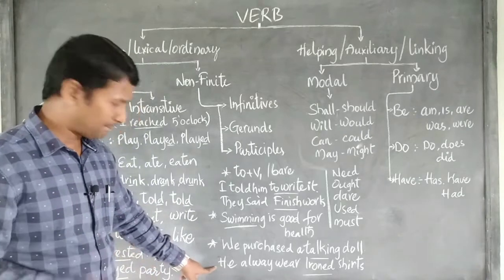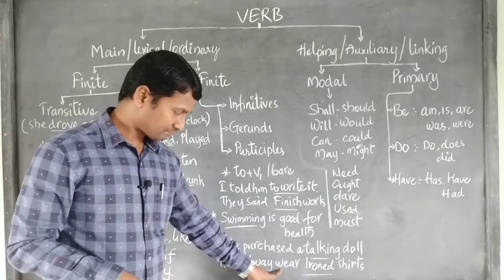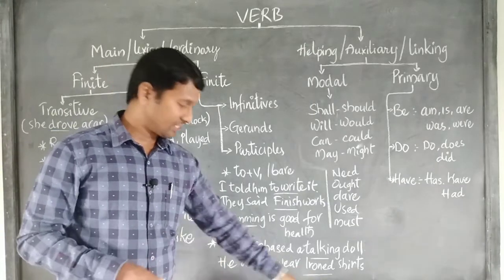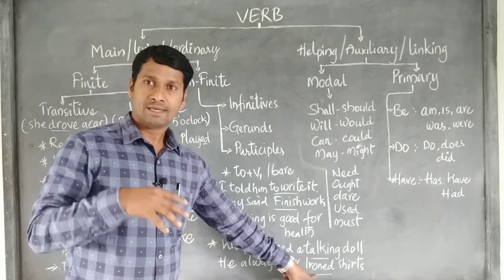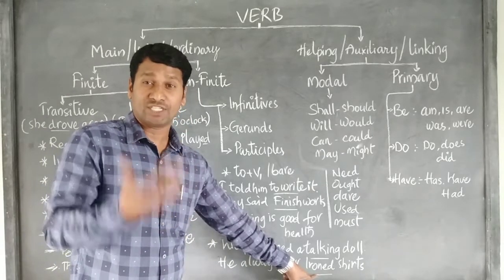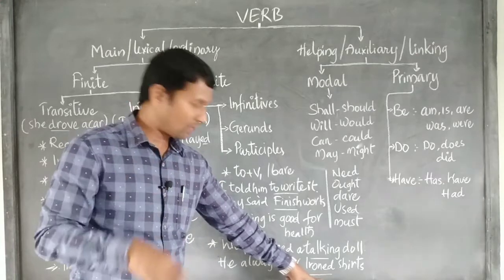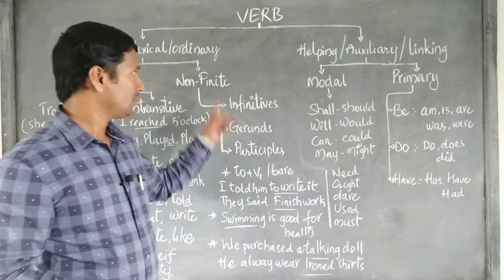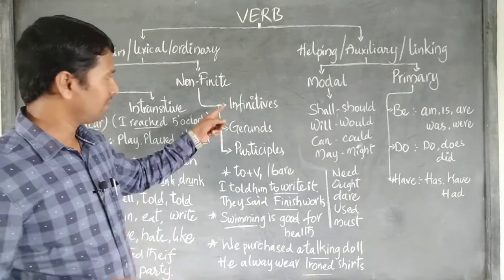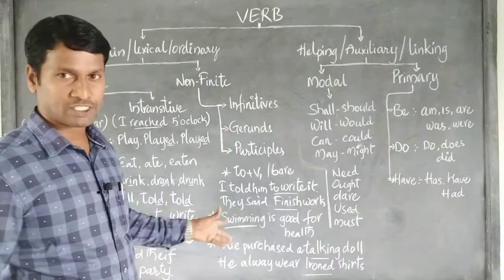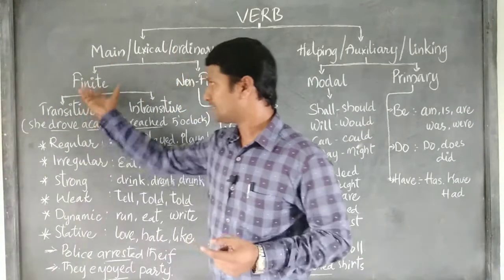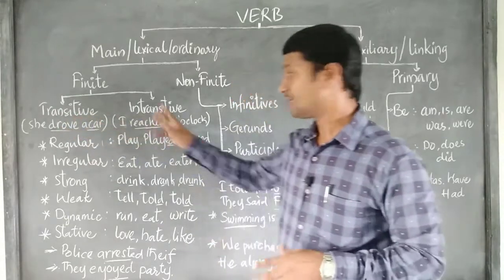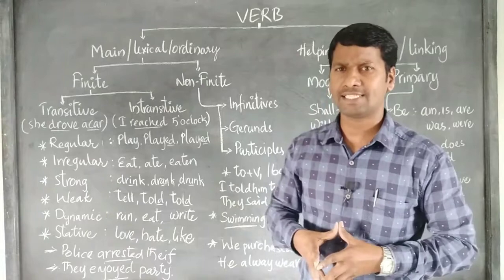And if you see another example, he always wears ironed shirts. Ironed is like a V4 form type of shirts, but actually it is not showing action here. What is the type of shirts here? Ironed shirts. So ironed is the participle. Simply, non-finite verbs are three: infinitives, gerunds, and participles. We have seen the examples. If you see the finite verbs, they are mainly divided into two types: transitive verbs, intransitive verbs. What are transitive verbs?